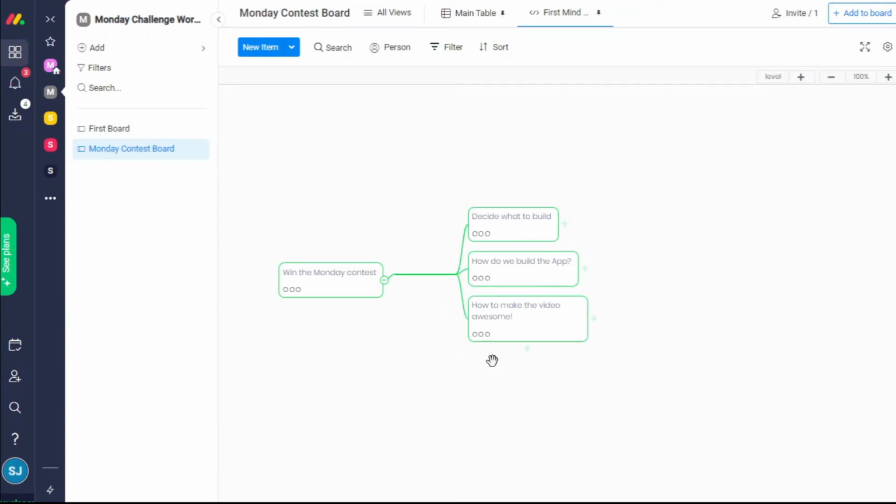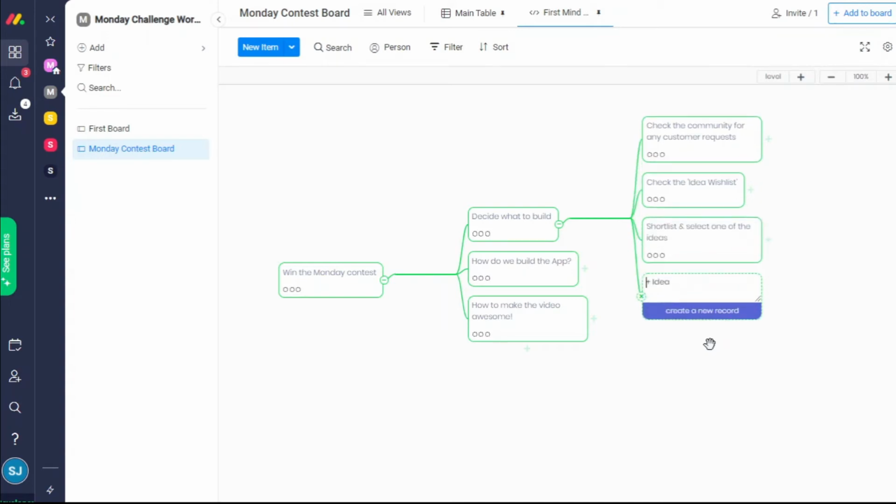We want to make something useful that does not already exist. So first, we'll check the community for any customer requests. We'll also check the idea wish list that was shared with us. Then, we shortlist and select one of these ideas.